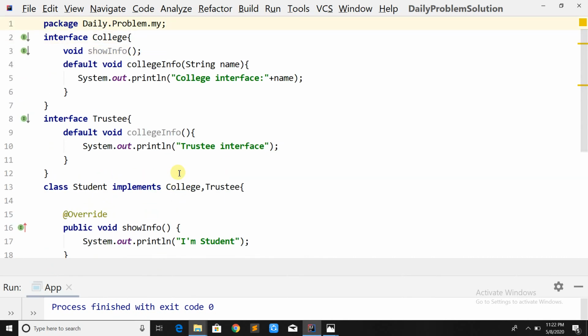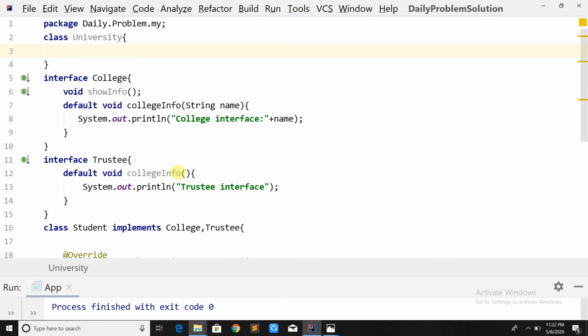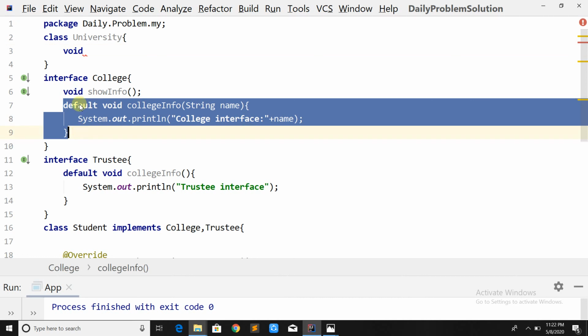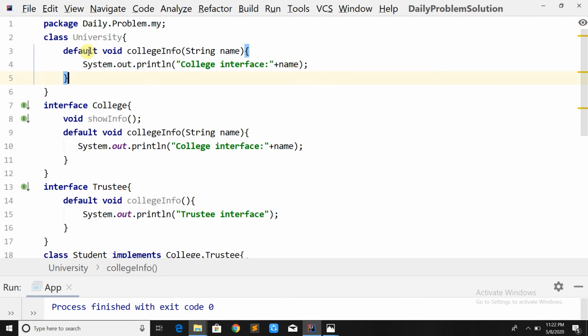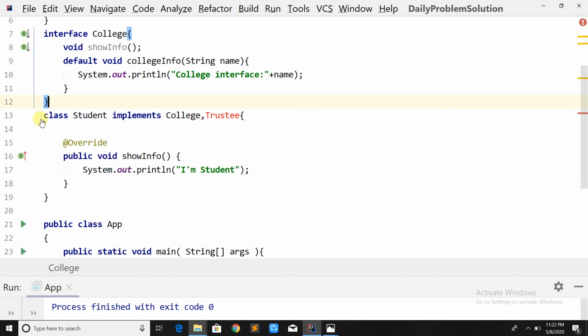As we know, one class can extend another class, so consider there is one class known as university, and this class has the method void college info, the same as this method, but it will not have the default. Let me remove this trustee because I don't need it.